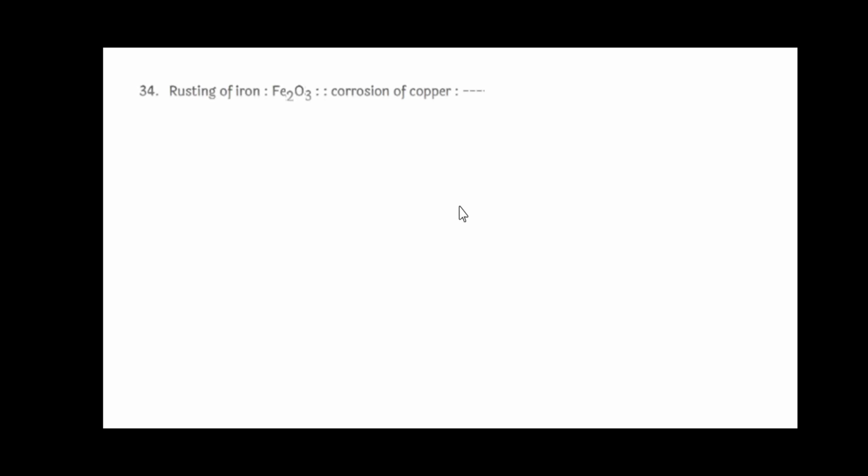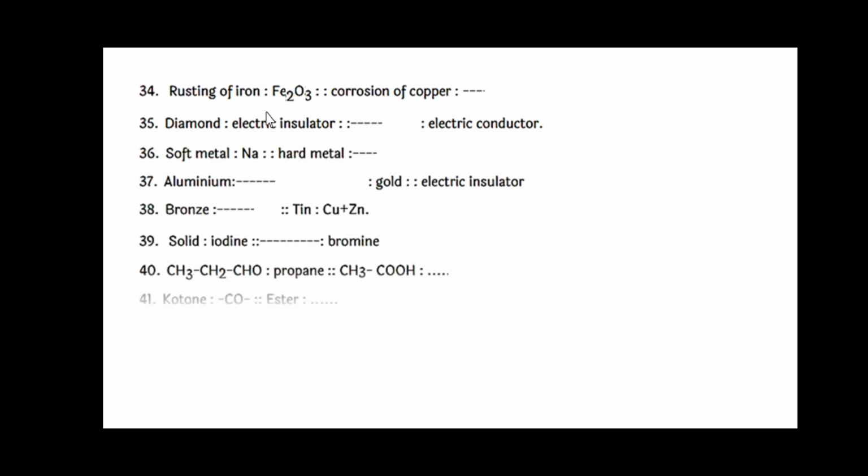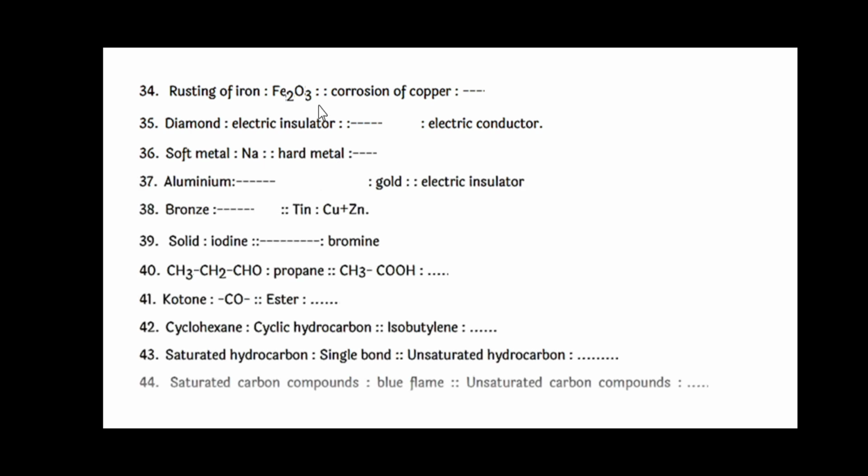Next, we will see rusting of iron, whose molecular formula is Fe2O3, whereas corrosion of copper gives CuCO3, copper carbonate. Diamond is an electrical insulator, a bad conductor, whereas graphite is an electric conductor.